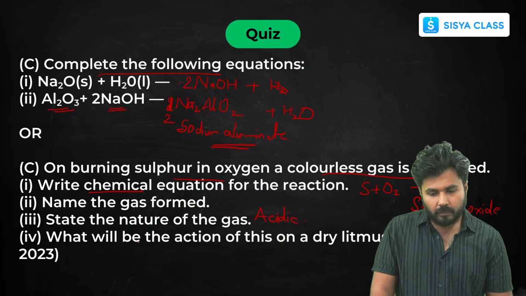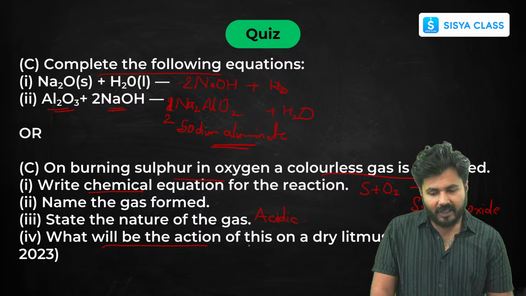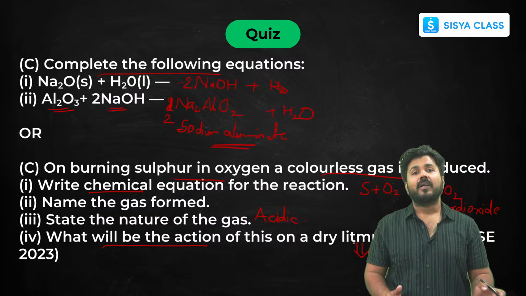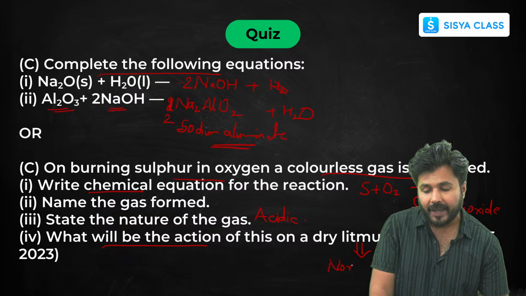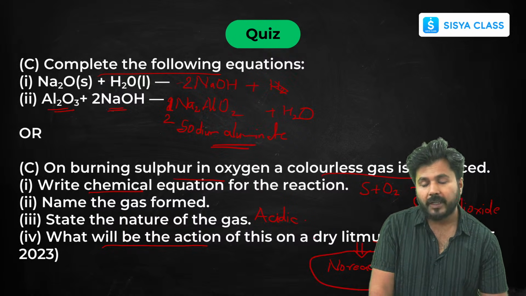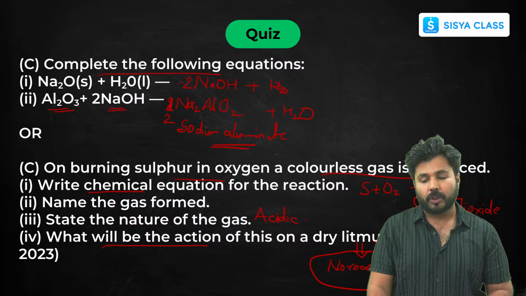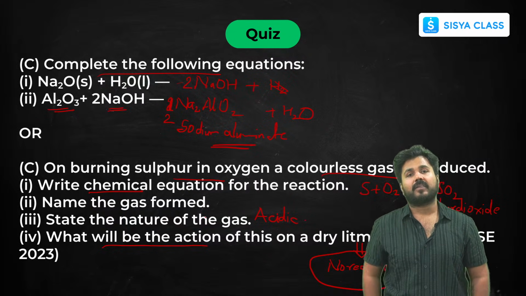Now what will be the action of these gases on a dry litmus paper? We already have learned in the previous chapter that on dry litmus paper there occurs no reaction. For any reaction to occur, the reaction will only occur either in molten state or in aqueous solution. So on dry litmus paper, there will be no reaction of this gas.